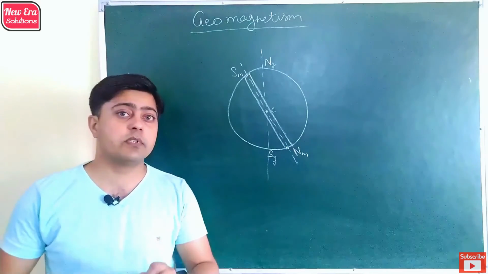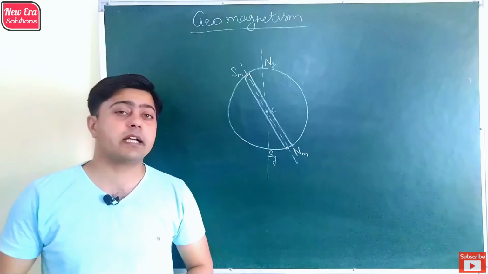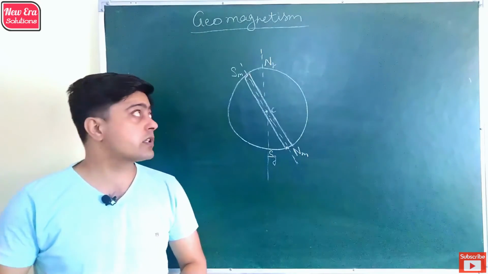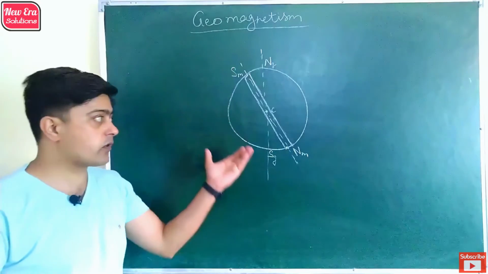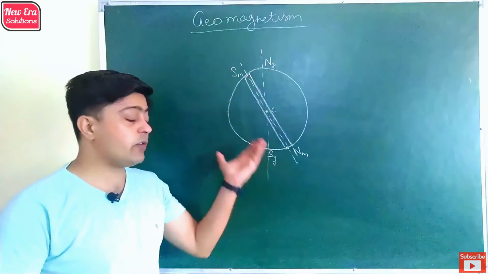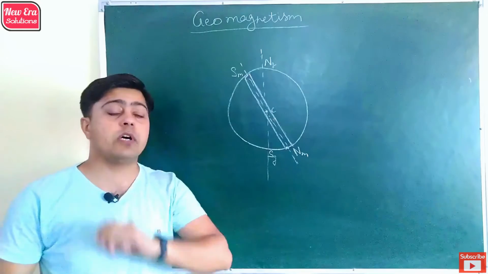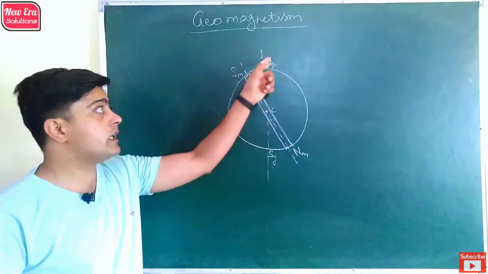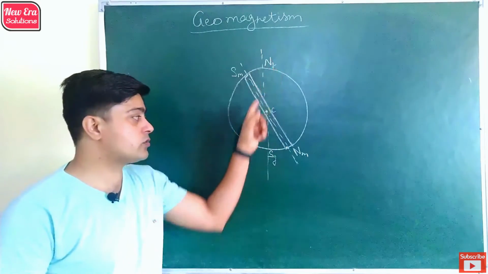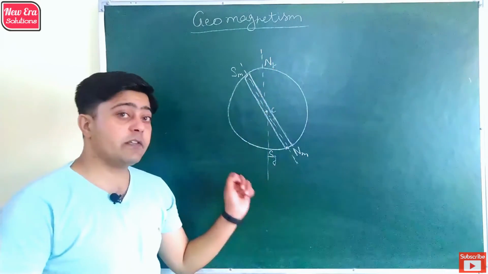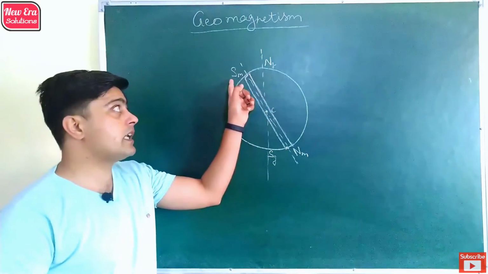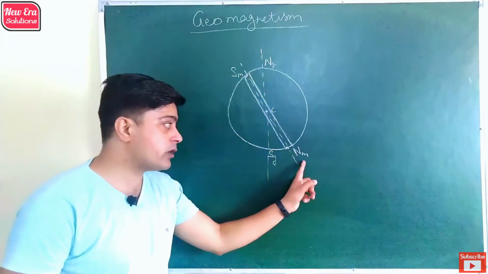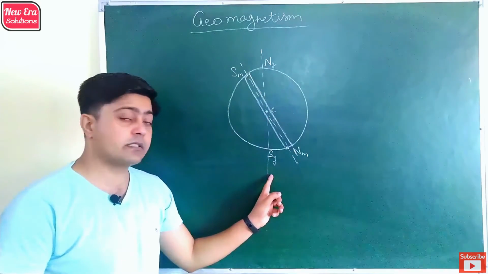So it is only possible when another magnet can exert a force on the given bar magnet. To study the Earth's magnetism, we have to focus on the fact that Earth has 4 poles, in which 2 are geographical poles and 2 are magnetic poles. The north and south are the geographical poles of Earth, and if you observe, the magnetic south lies near the geographical north and the magnetic north lies near the geographical south.